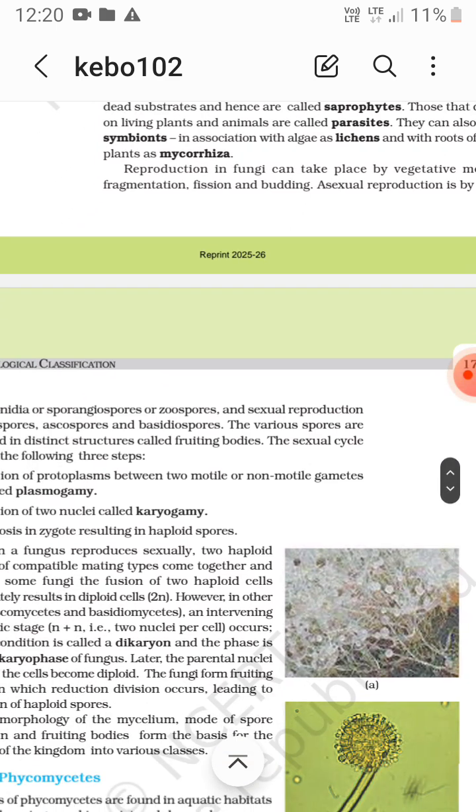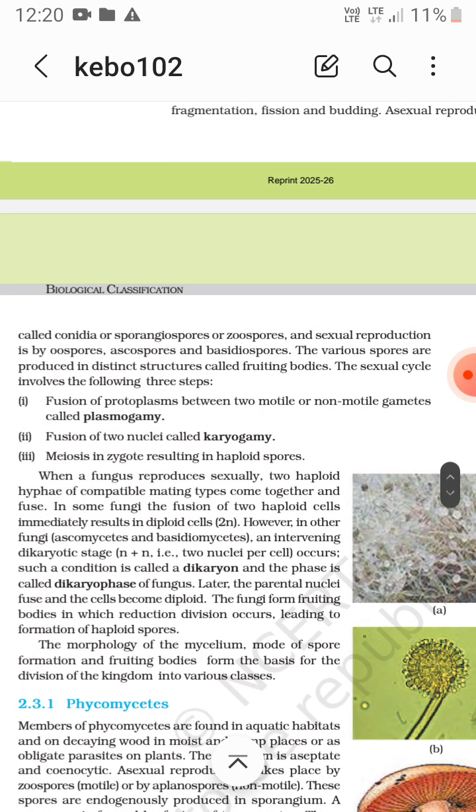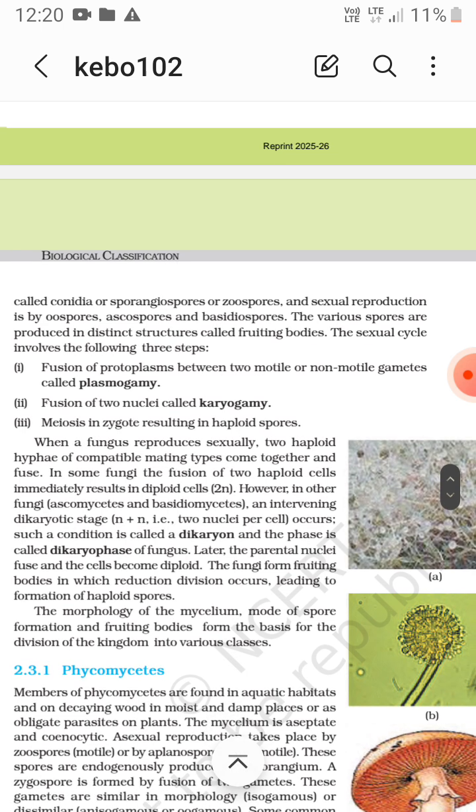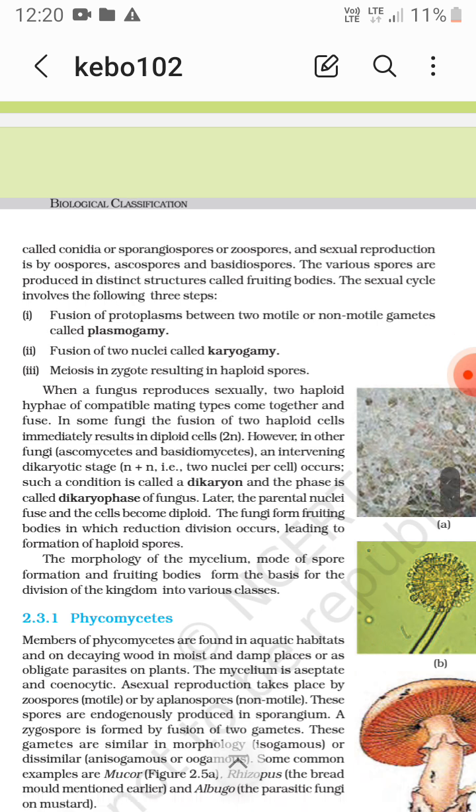Reproduction in fungi can take place by vegetative means: fragmentation, fission, and budding. Asexual reproduction is by spores called conidia, sporangiospores, or zoospores. These are asexual spores, and sexual reproduction is by oospores, ascospores, and basidiospores. They have distinct fruiting bodies.